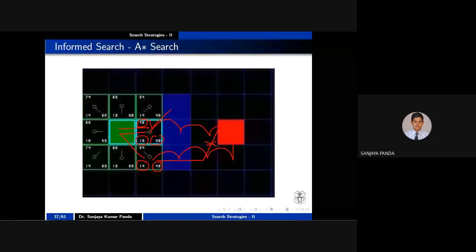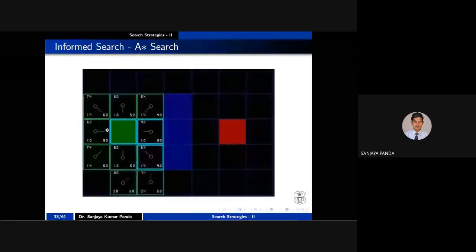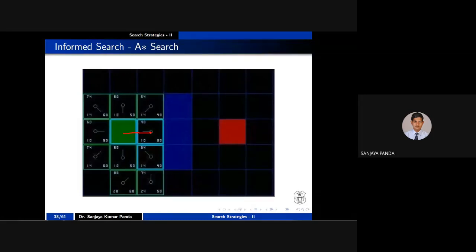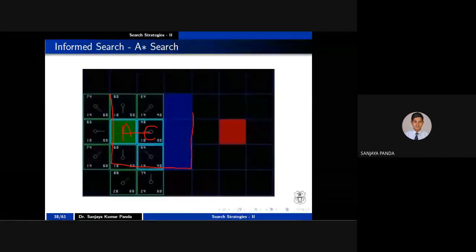In the next slide, if you see, there is a move from the start state to this particular state, right? Once you reach this particular state, what will you do? Again, you will find the neighbor nodes. So now the current state is this one. This is your start state, that is nothing but your A. Once you reach C, you will explore your neighbor nodes. What are the neighbor nodes? This box is nothing but your neighbor nodes.